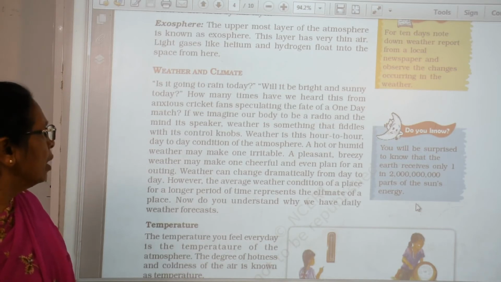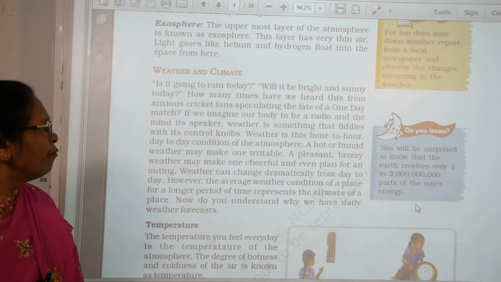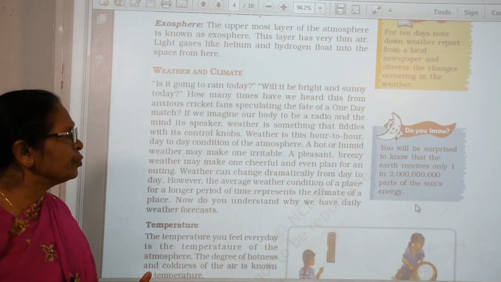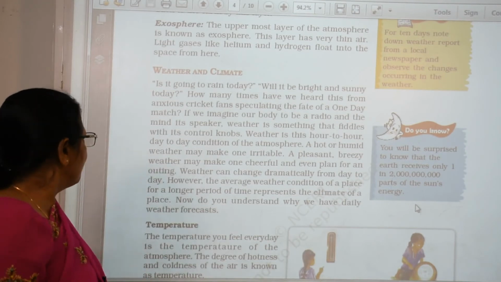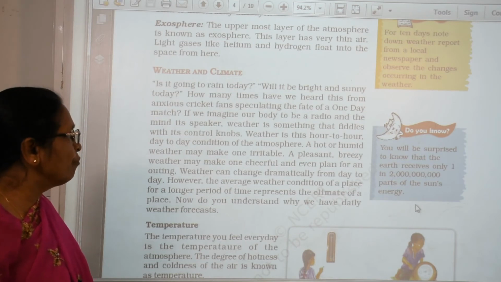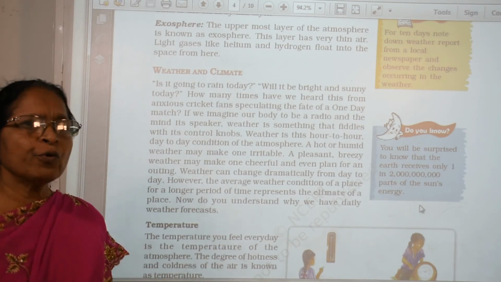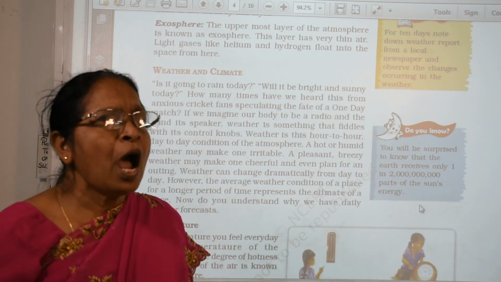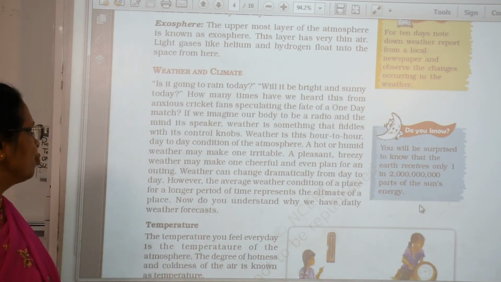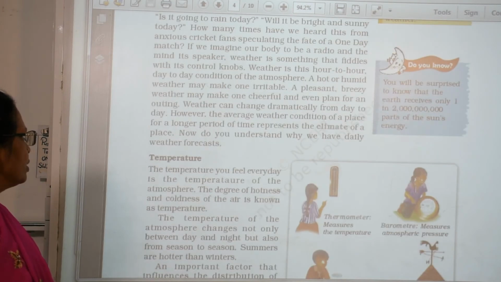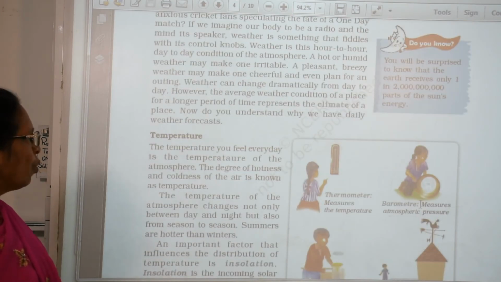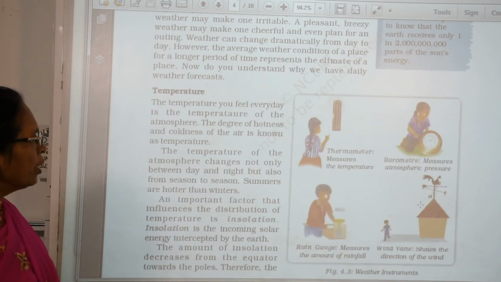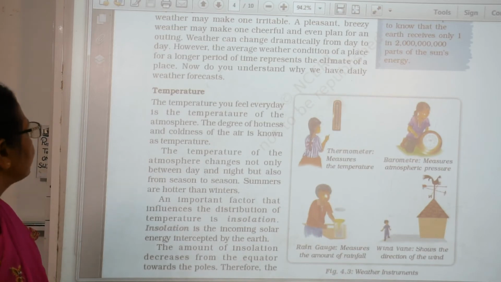makes one irritable, and a pleasant breeze makes us cheerful. It even makes us plan for something, to go out for an outing when the weather is breezy and cool. Then we will see the temperature of the earth.